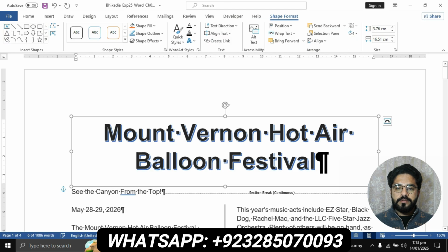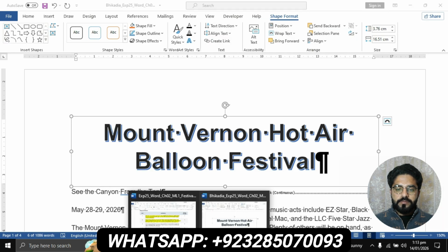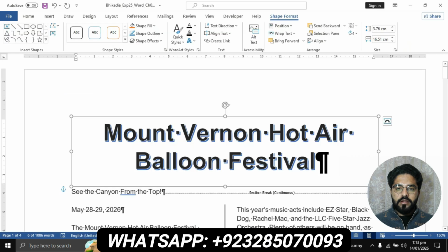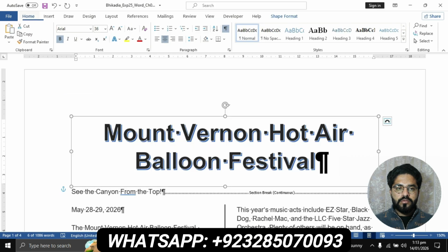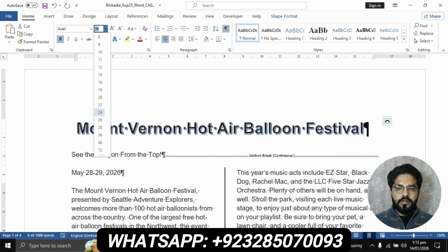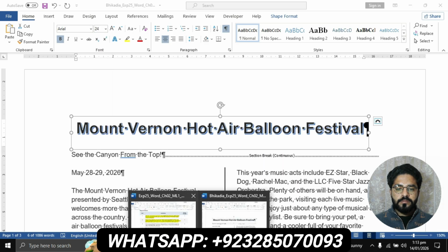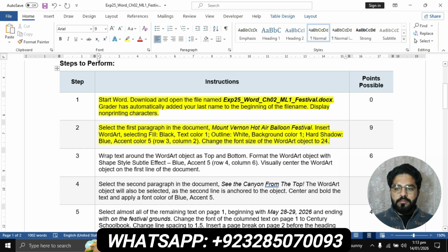Apply this. And change the font size of the WordArt object to 24. Go to the file and change the font size to 24. This one. Question number 2 is completed.